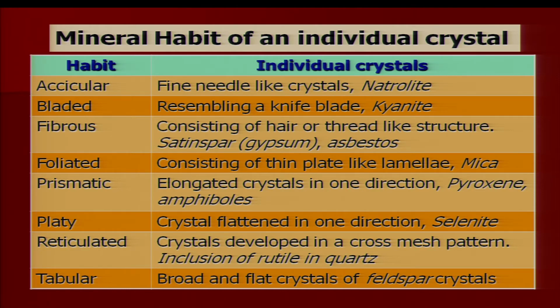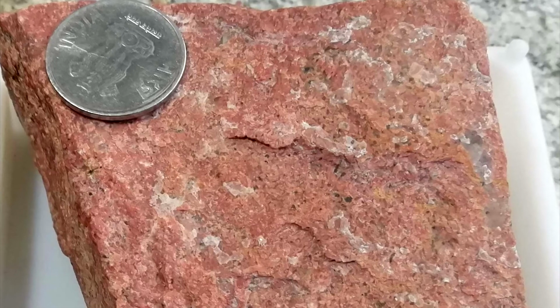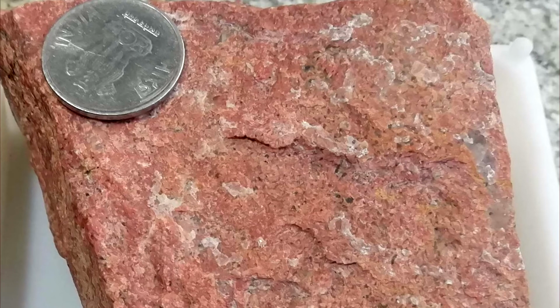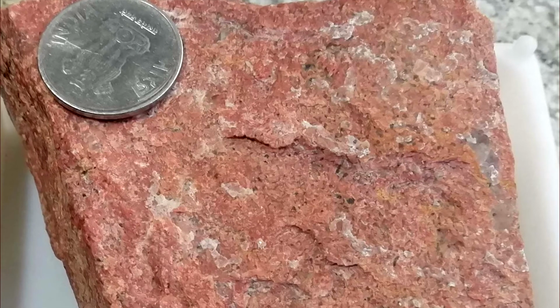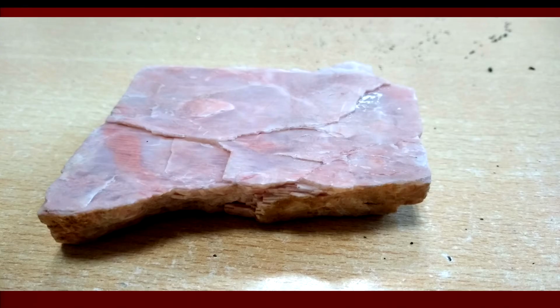Then lastly, we talk about the tabular habit. Tabular habit means broad and flat crystals of feldspar. Feldspar is the most common mineral which displays tabular habit, that means flat crystals are developed. That means only one direction is very well developed, and the other two dimensions are least developed.